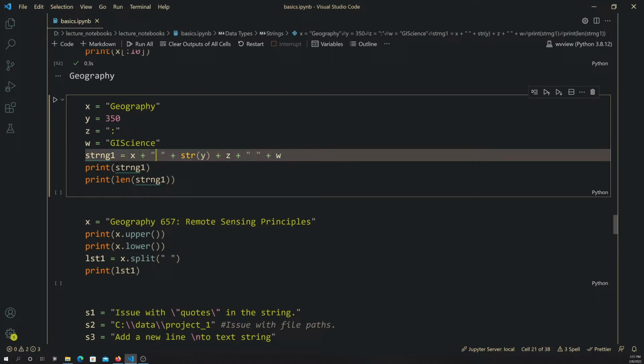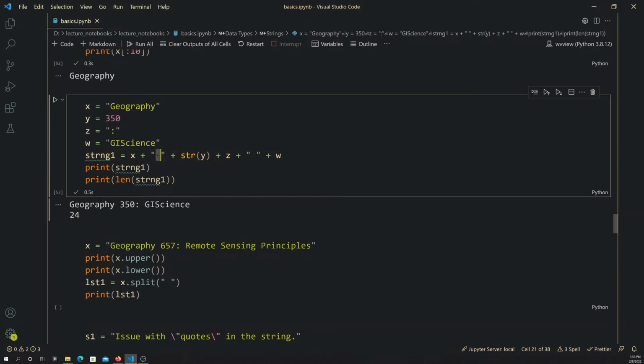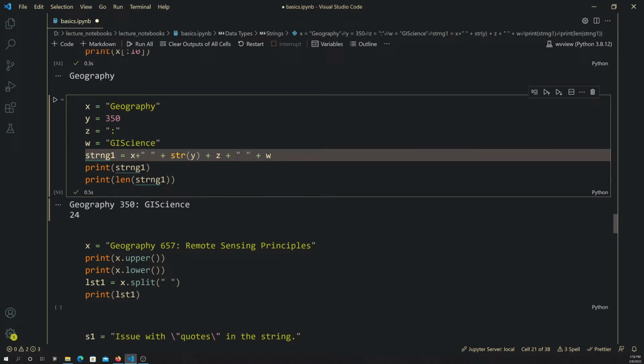Note also the inclusion here of these empty strings. So let me print this. I don't want the words to run together. I would like to have a space between them, so I have this empty space that I've added where an empty space is required. Note that the spaces between the additions here and the content don't matter. So if I got rid of all this space, you're still going to get the same result. I tend to use spaces just because I think it makes things more readable, right?